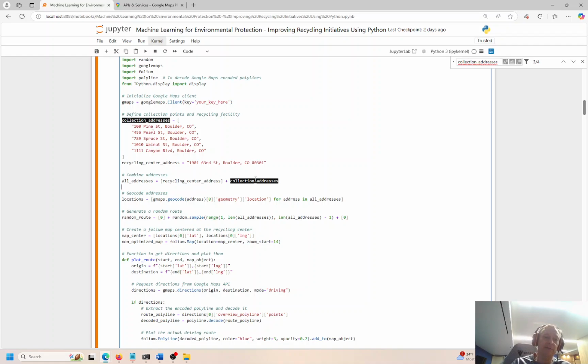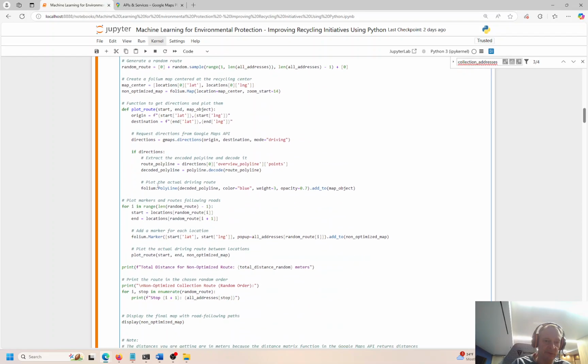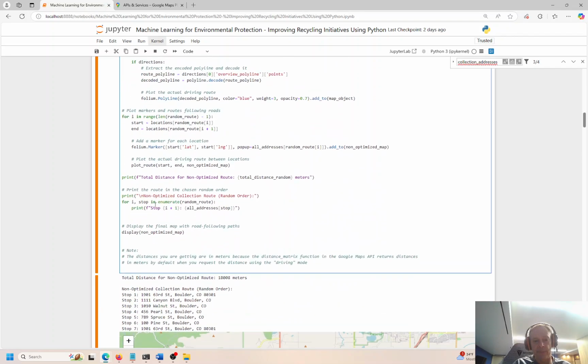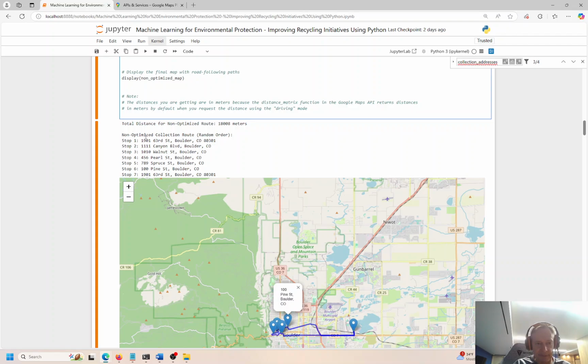So we have 5 addresses here. We're going to start at the recycle center, go to these 5 in just one random order, not particularly picking any one address over the other. And every time you run this, you'll see the sequence of addresses are displayed differently. I'm not going to run this because I'm not going to share my API key, and that will fail if I refresh this view. But the last time I ran this, you can see these are the addresses it picked up.